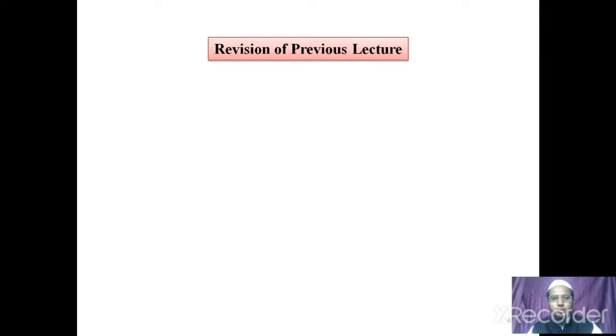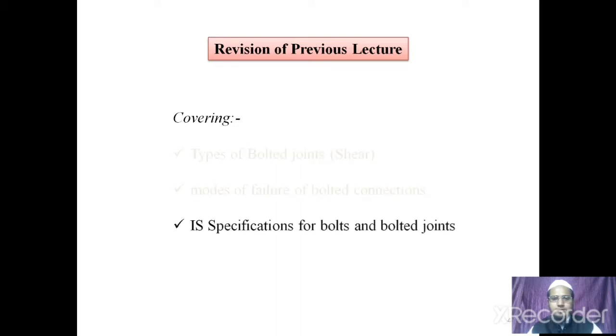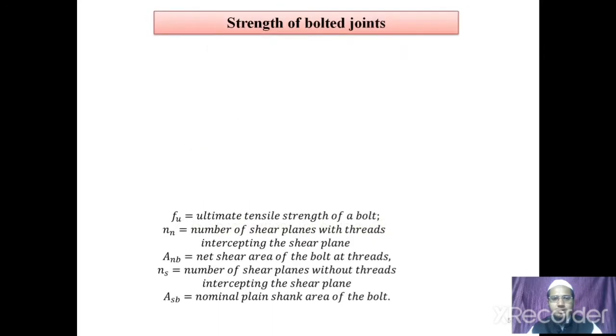Before moving towards our session, let's have some revision on the topics which we covered in the previous lecture. In the previous lecture, we discussed IS specifications for bolts and bolted joints, in which we discussed IS recommendations for pitch distances, gauge distances, edge distances, as well as end distances, and also the diameter of bolt holes. So in today's session, let's move towards the strength of bolted joints.